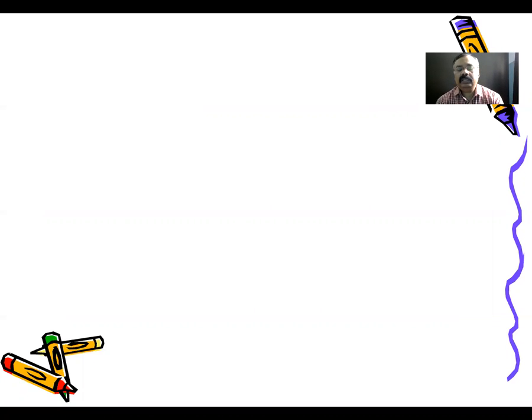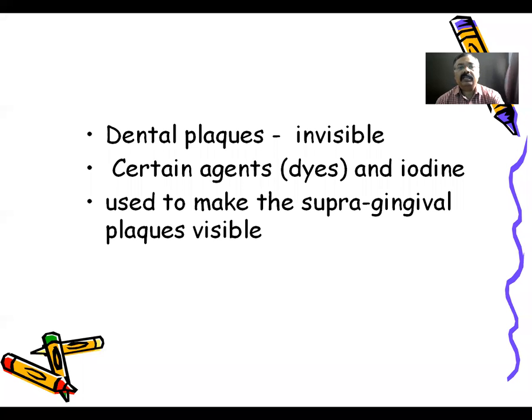Then the next agent I would like to focus on is the disclosing agents. So what are disclosing agents? Dental plaques are soft, non-mineralized bacterial deposits which are formed on inadequately cleaned teeth. So they are relatively invisible. Certain dyes or certain agents and iodine are used to make the supragingival plaques visible. These particular agents are called disclosing agents.